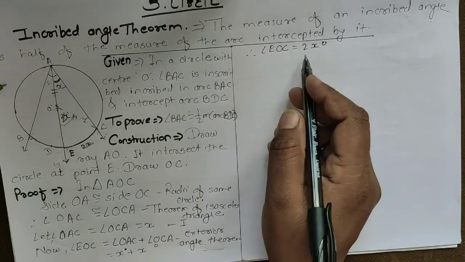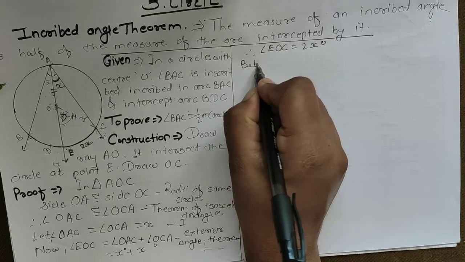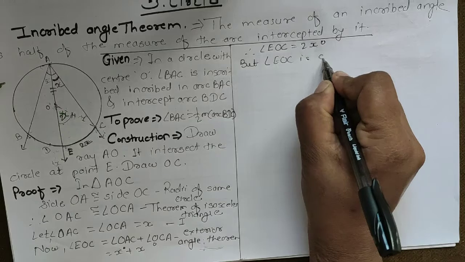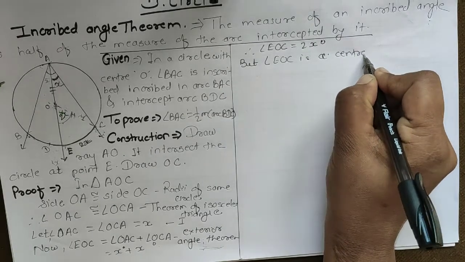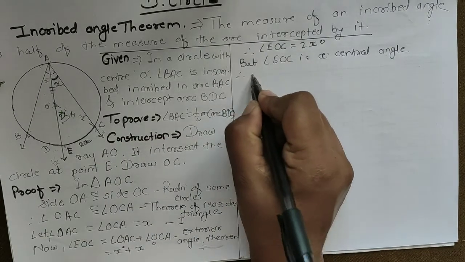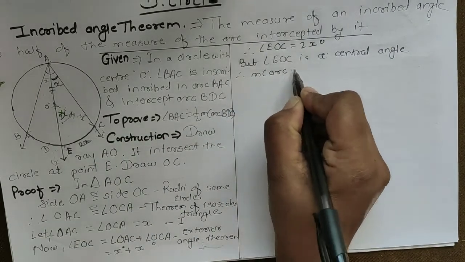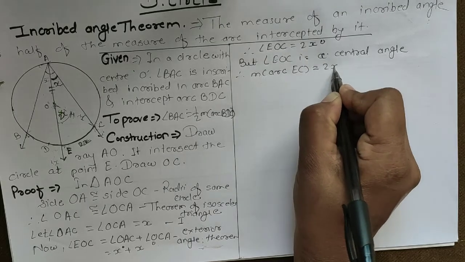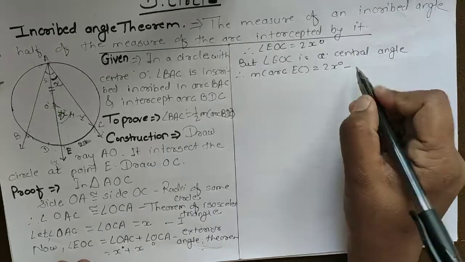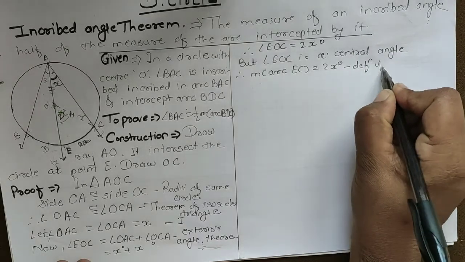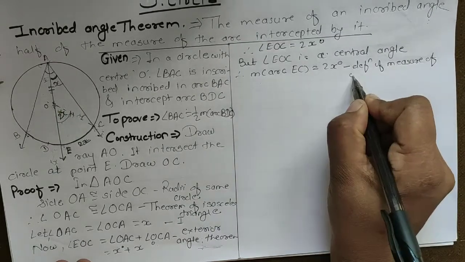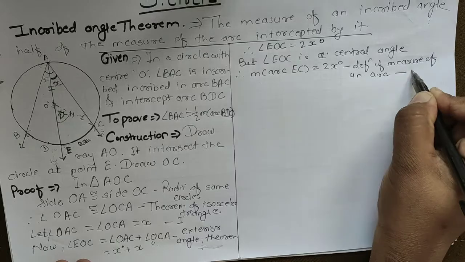So we will write here 2x degree, because angle EOC is a central angle. Therefore the measure of arc EC is also 2x degree, and the reason behind it is the definition of measure of an arc. Okay, and it is our second statement.